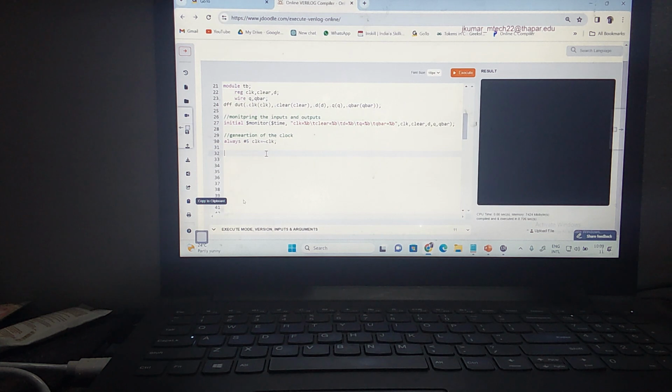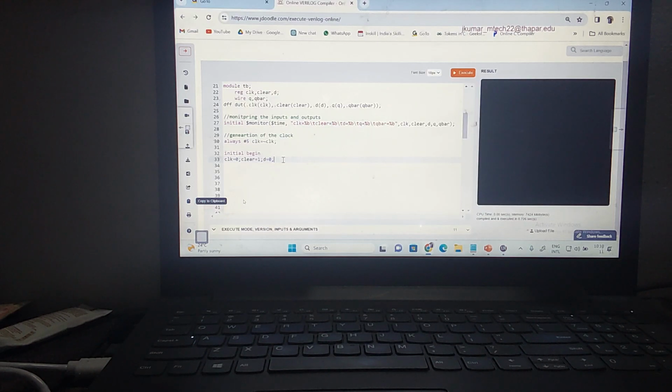Now what do I need to do next? I should write initial begin. Now initially I'm going to make clock equal to 0. Let us make clear equal to 1, and D equal to 0. So this will start executing at the 0 simulation time. At the 0 simulation time, I'm initializing the clock to 0, then clear to 1, and D also I'm giving. I should see the output.